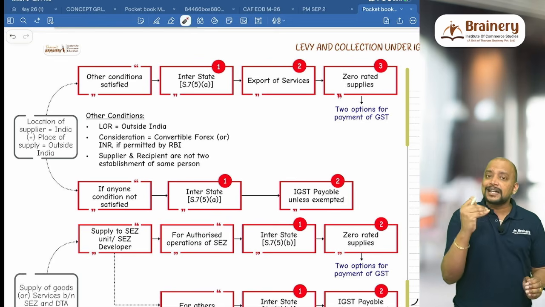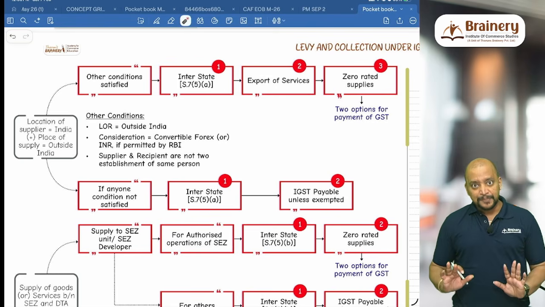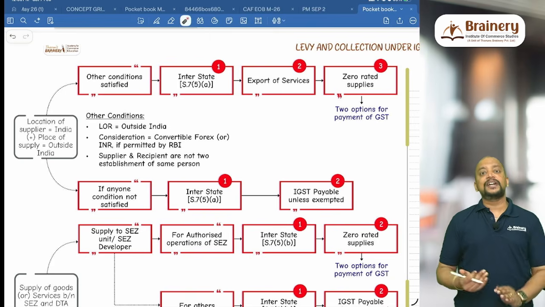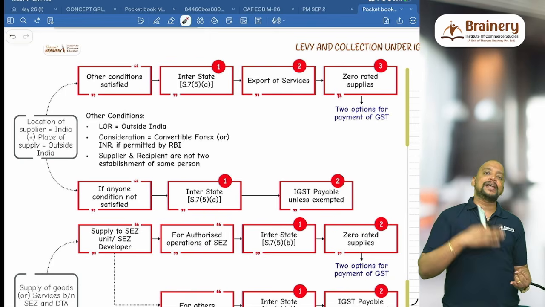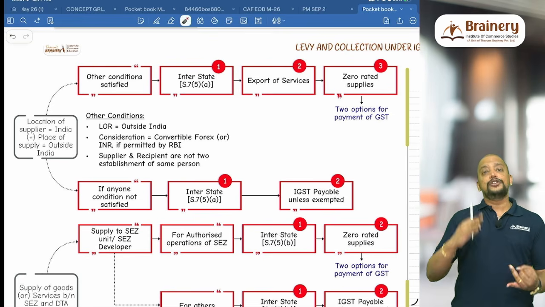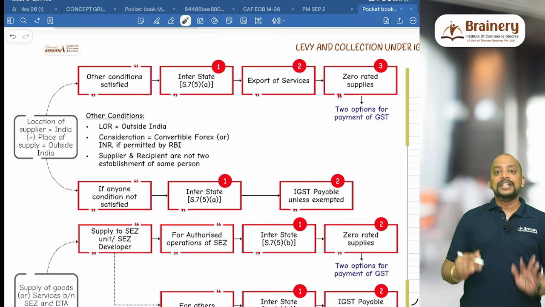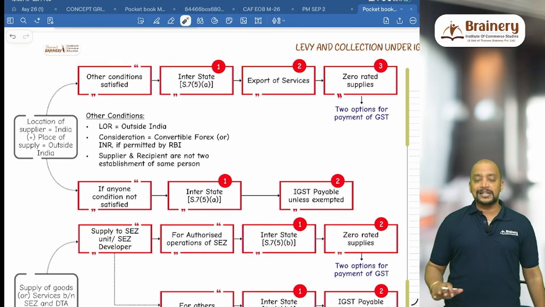Suppose if these three conditions are not satisfied, then what we need to do? We need to see that any of these three conditions are not satisfied, then it will become first deemed interstate supply. Why it is deemed interstate? Because supplier in India, place of supply outside India, so it will be deemed interstate, and we need to pay IGST unless it is exempted. If it is covered anywhere under the exempted transactions, it's okay, but otherwise it will be chargeable to IGST.